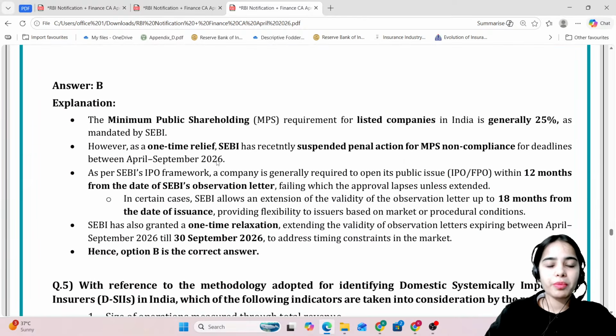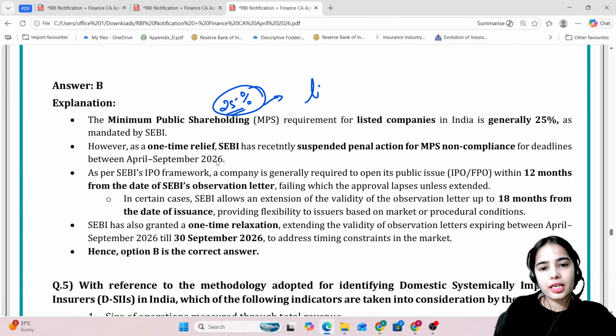Okay. So minimum public shareholding, that is 25%. Minimum public shareholding of the listed company should be there. So for them also, the extension of timeline has been provided.